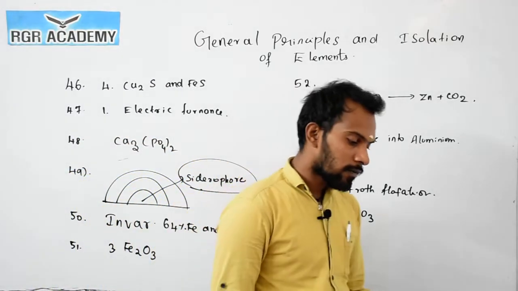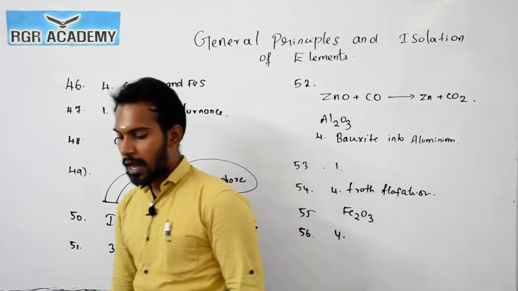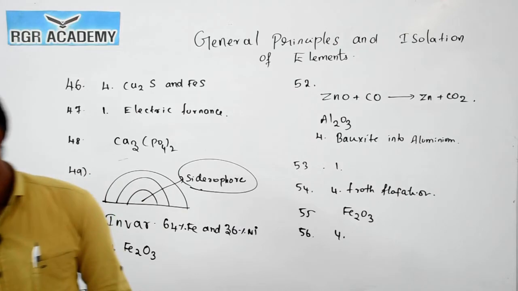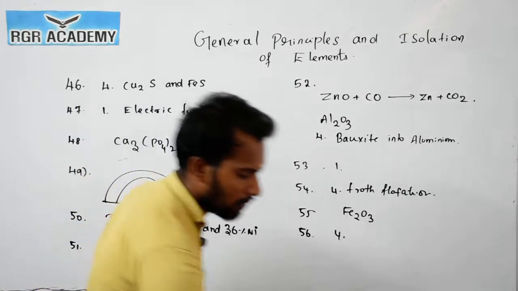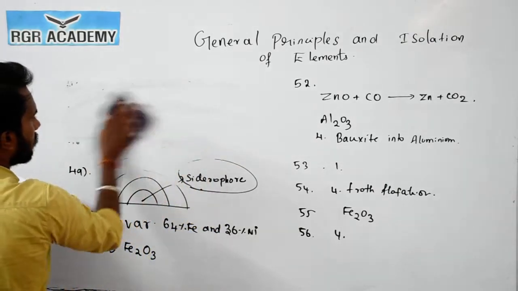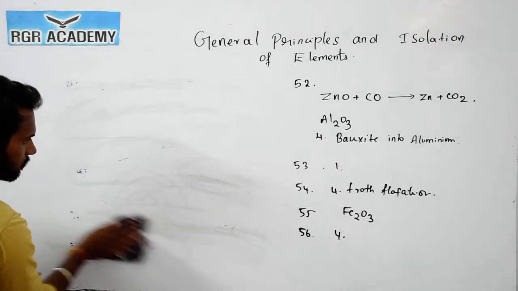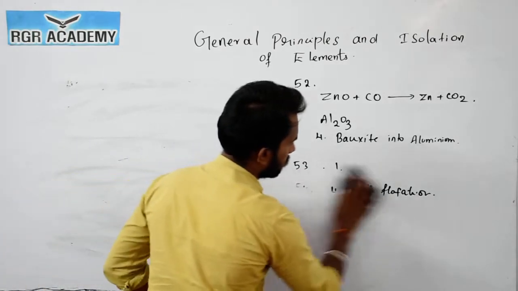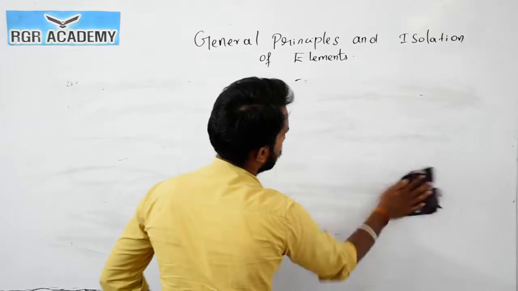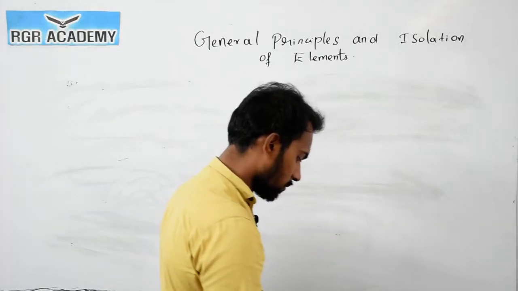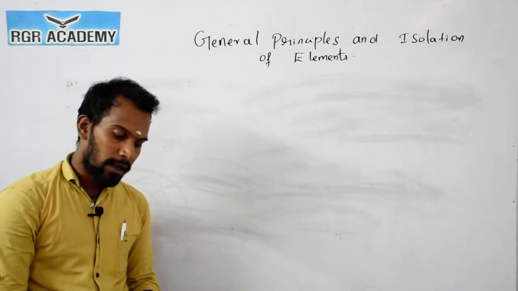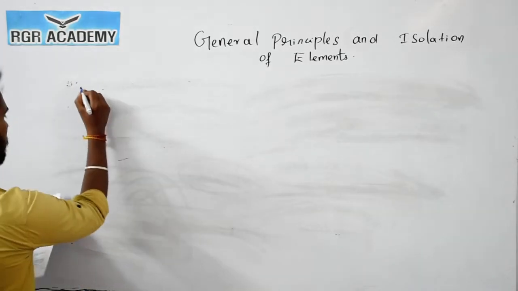Now question 57. Flux added in the extraction of iron. So what is flux?